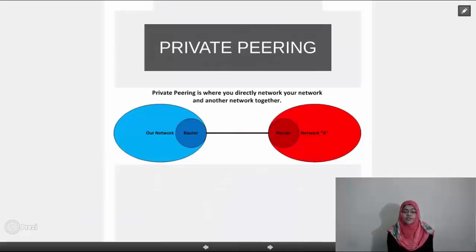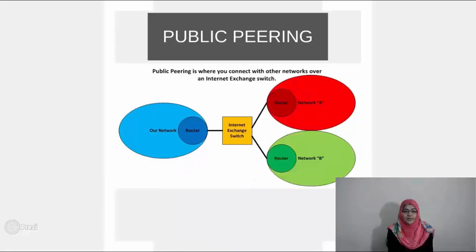Private peering is where you directly connect network to network or other networks together, as you can see in this diagram. Public peering is where you connect with other networks over an internet exchange switch, as you can see in this diagram.